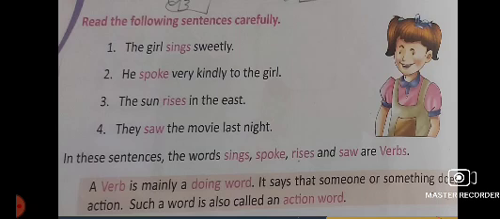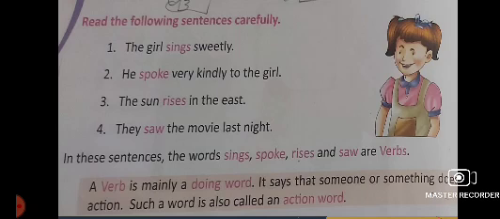So, students, a verb is mainly a doing word. It says that someone or something does an action. Such a word is also called an action word. Beta, in these words, sings, spoke, rises, and saw, these are the verbs, which we also call action words or doing words.